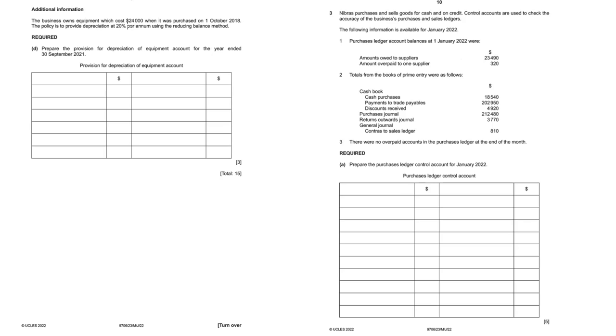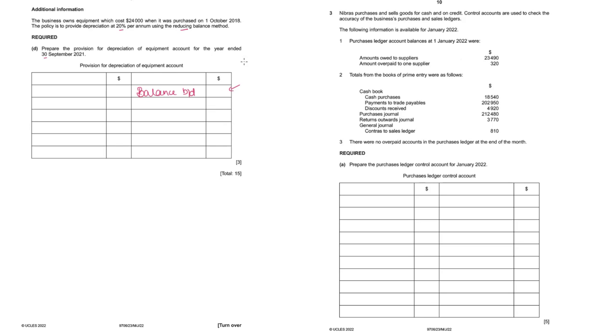The business owns equipment which cost 24,000 when it was purchased on 1st October 2018. The business policy is to provide 20% reducing balance. An account is needed for the year ended 30th September 2021. Basically for the third year. So for the first 2 years we don't need an account. So we can directly start with balance brought down.